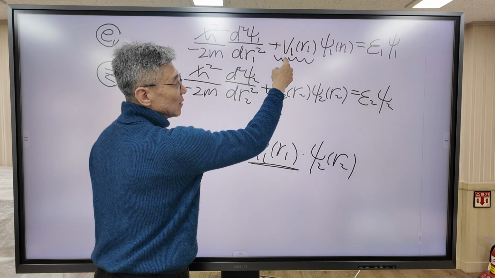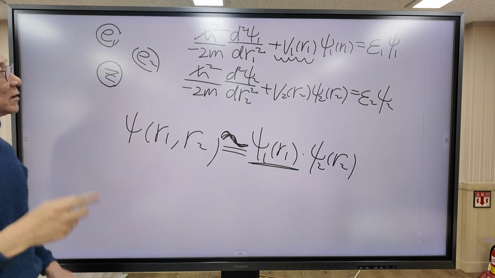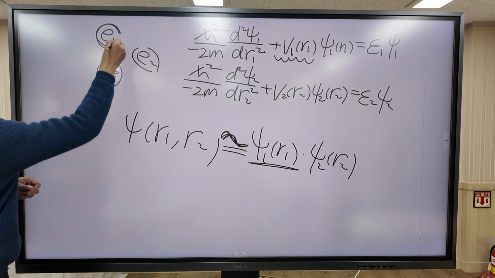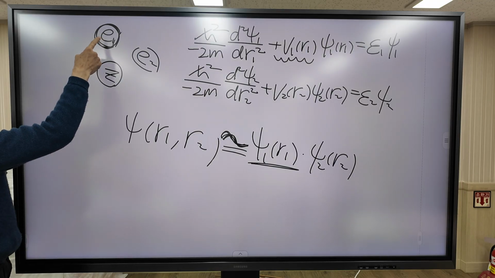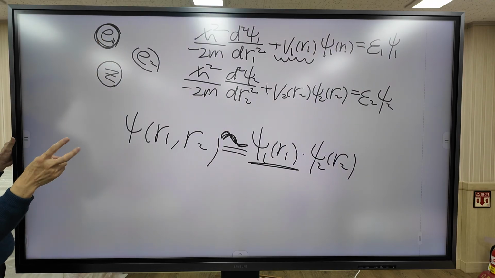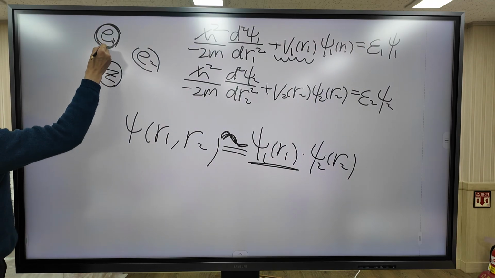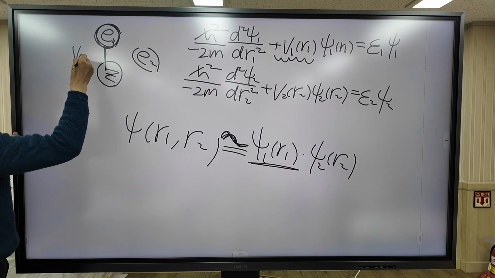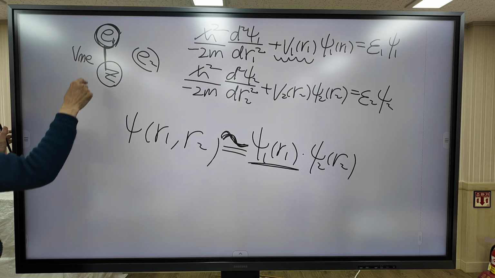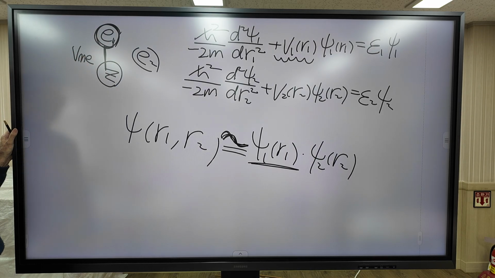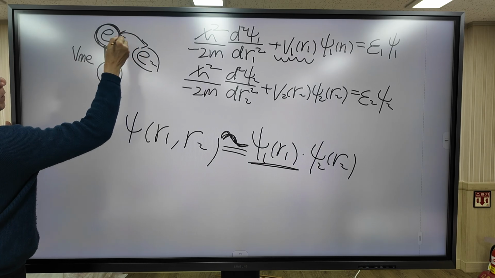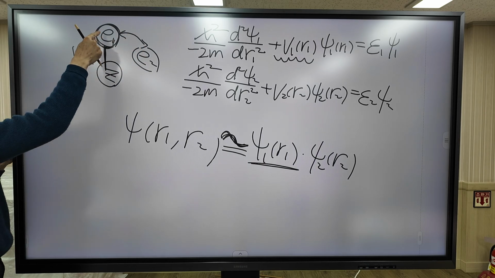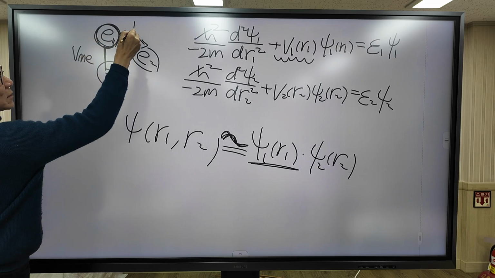The V1 consists of two components. The first one is the attractive potential between the electron and the nucleus. And the second component is the repulsive potential between the two electrons.